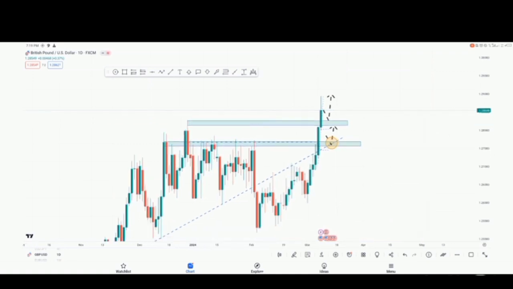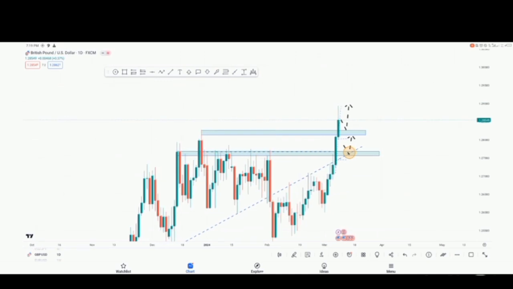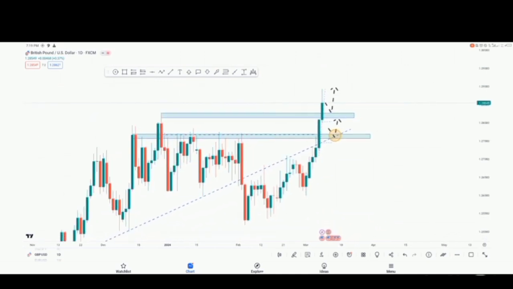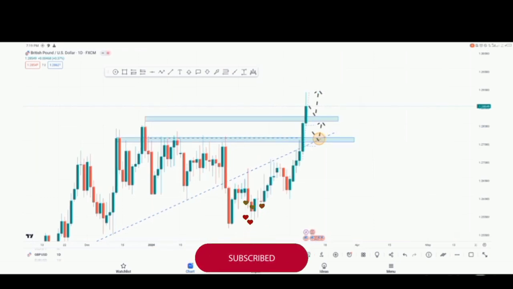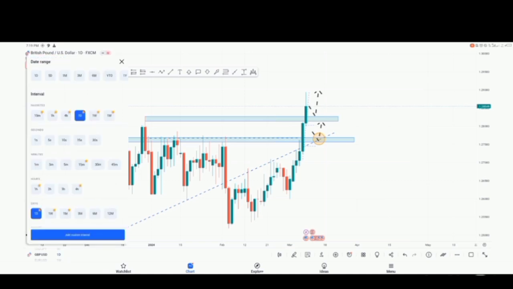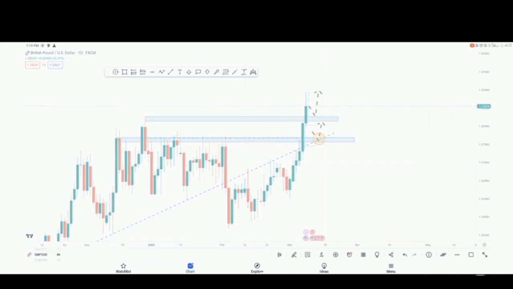So what we're expecting is a drop from next week, to this first zone or the second zone, which is going to turn that resistance zone into a support. So we're expecting a little drop on the daily time frame and then more bullish movement to continue its upward movement. Let's go down to the 4 hours time frame and see what we're expecting to happen.